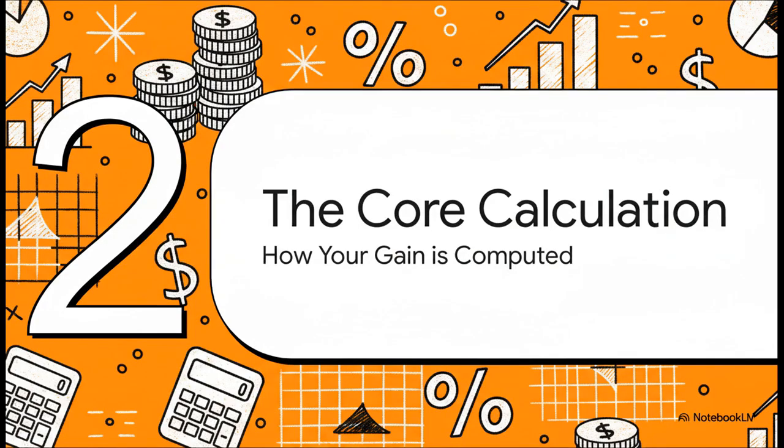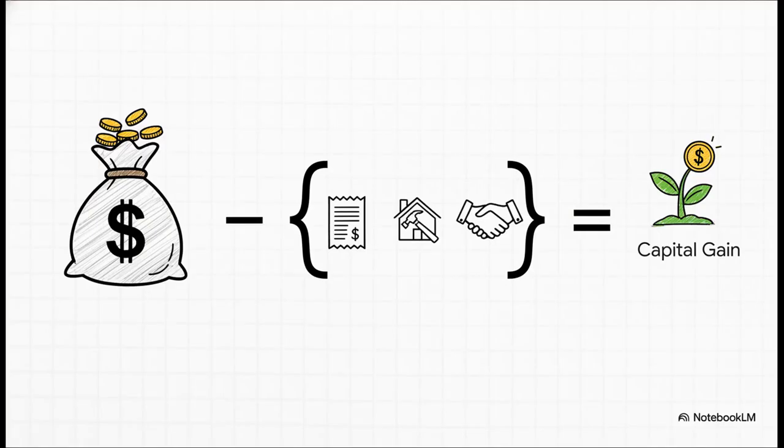Okay, so let's dig into that third pillar a little deeper. We're talking about the actual math now. How do you go about computing the gain that's ultimately going to be taxed? And here it is, the basic formula in its simplest form. You start with what's called the full value of consideration, which is just a fancy way of saying the sales price. From that, you get to subtract three key things: your cost of acquisition, what you originally paid for it, the cost of improvement you've spent, and any expenses on transfer, like brokerage fees. Whatever's left over, well, that's your capital gain.